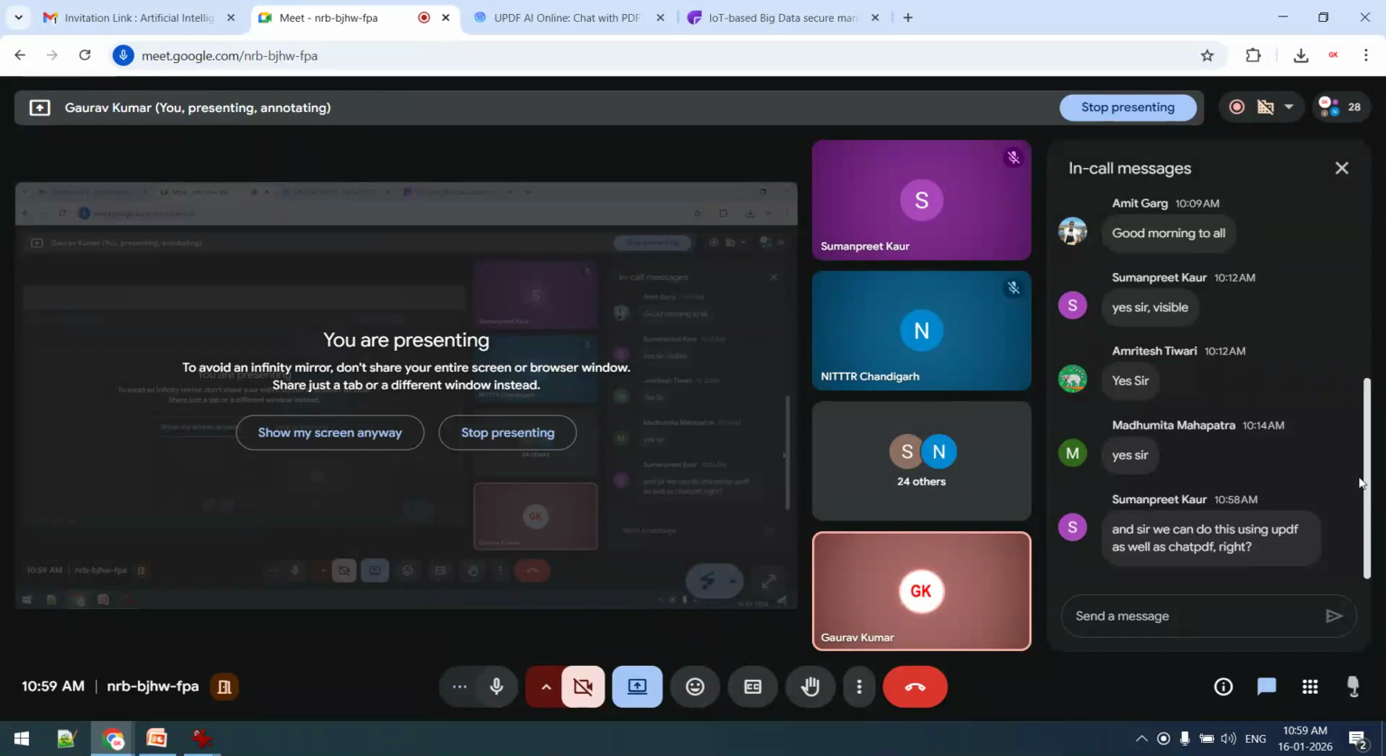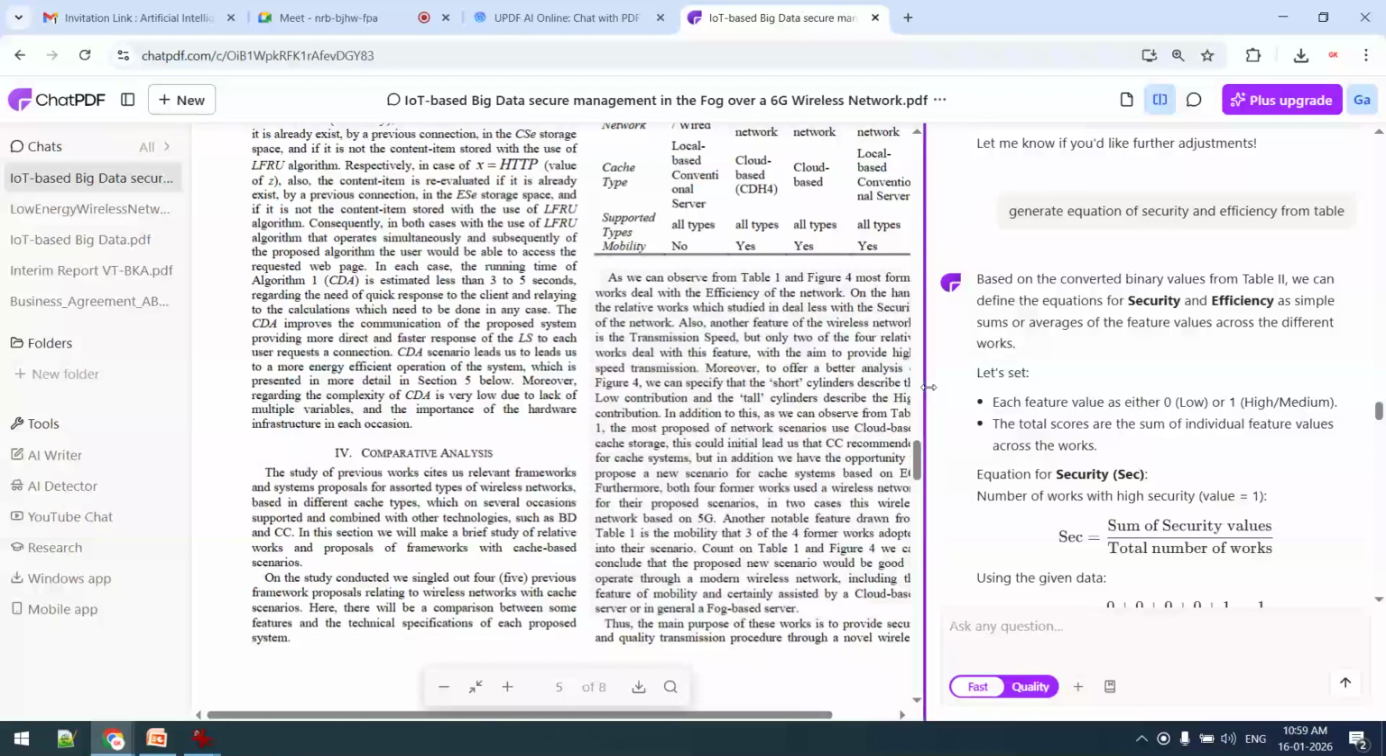We can do it using this as well, and yes, definitely you can do it with Chat PDF also, with ChatGPT, so many others. Okay, so any tool you can use, all tools are equally valid, very powerful. Any of these you will be able to use.